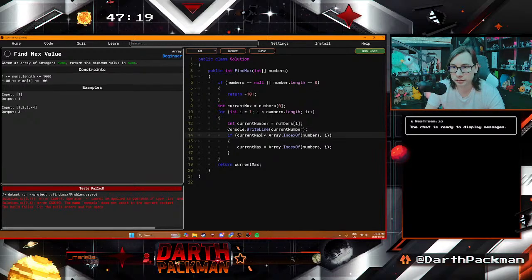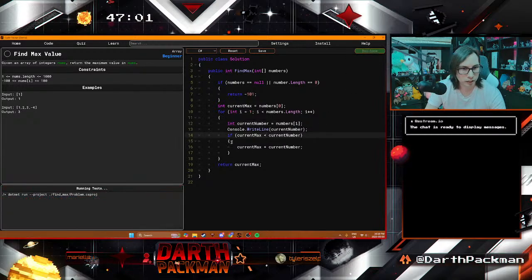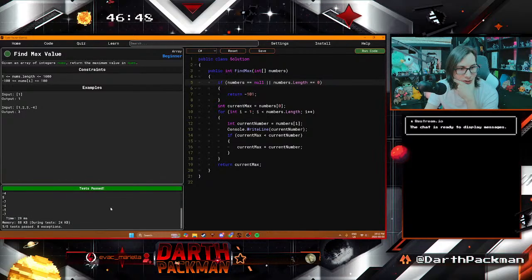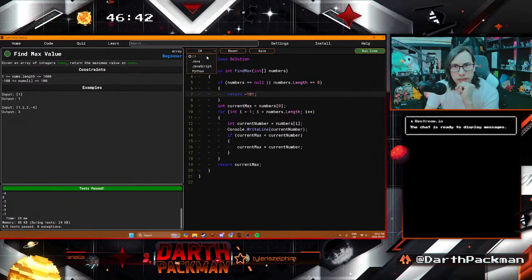Okay, so I have current max. And then we can switch this because we have current number. Save ourselves some iteration. Current max less than current number. Return current max. Run it. The name number does not exist in the... Oh, it's numbers. Where did I put number? Oh, there it is. Hello. Run it again. Would like 1, 2. Okay. So C#'s a little strange, but I got the idea there.